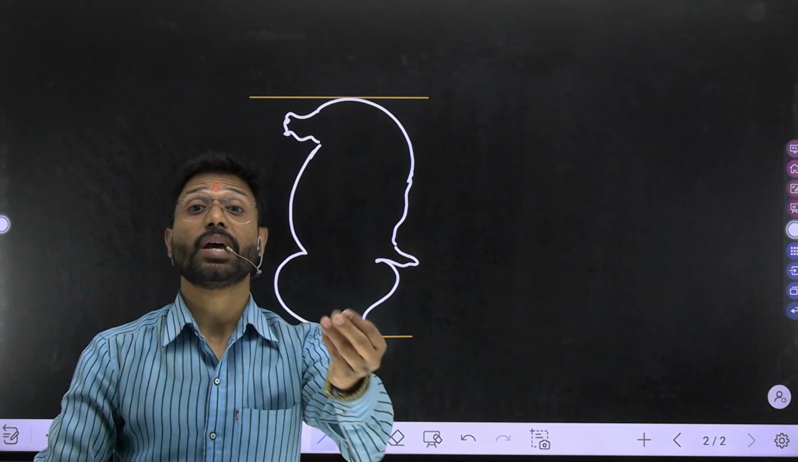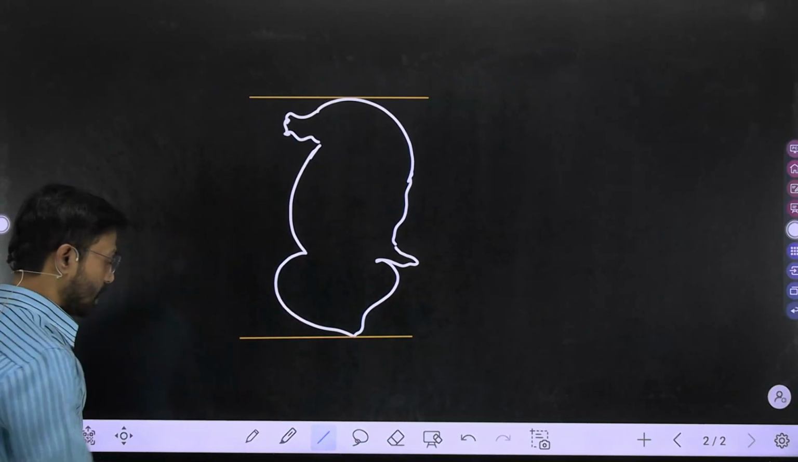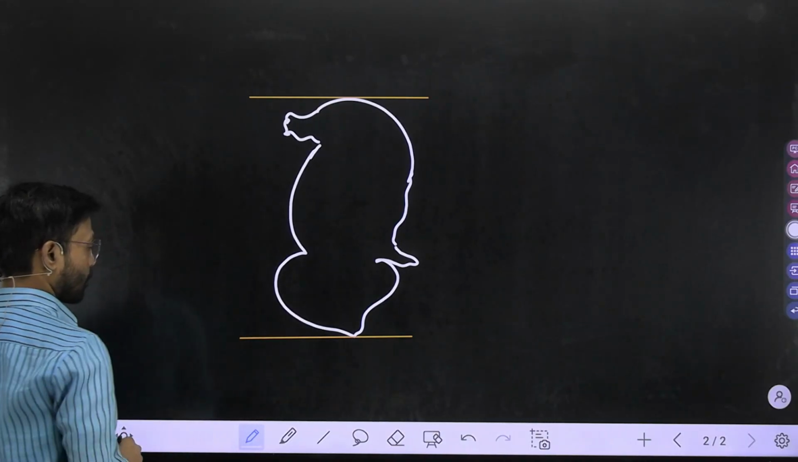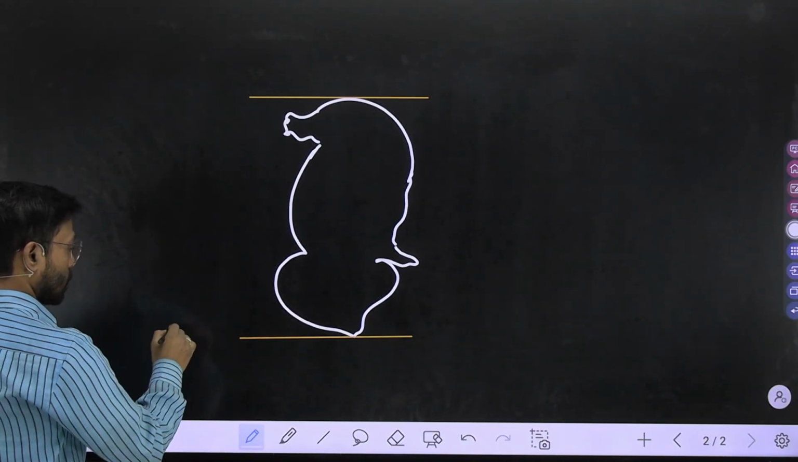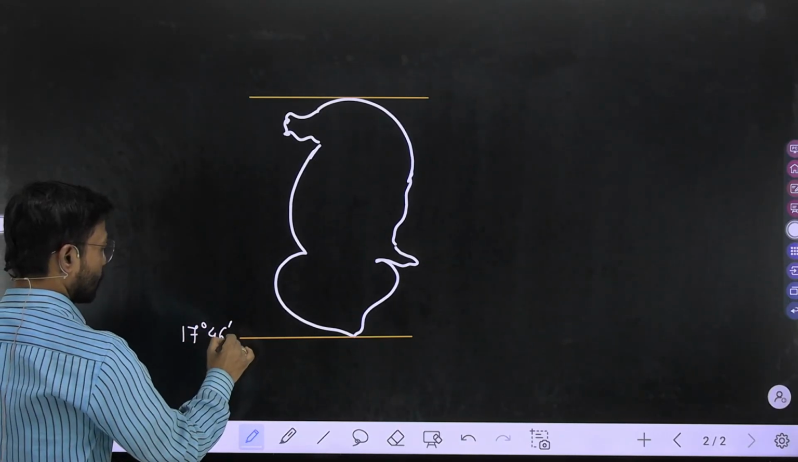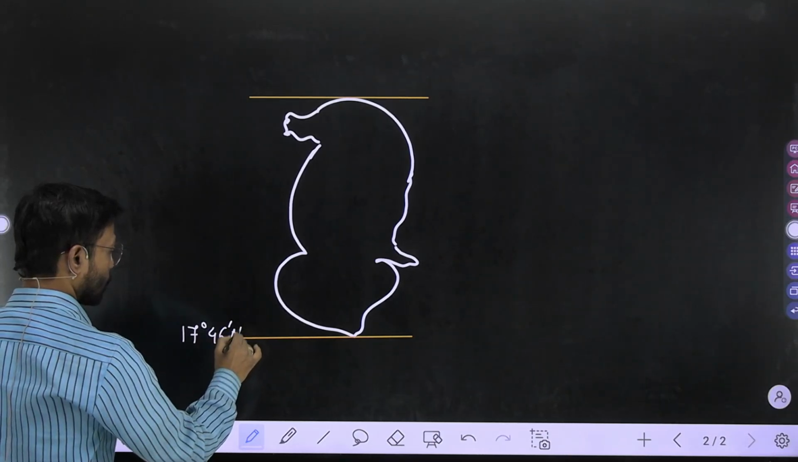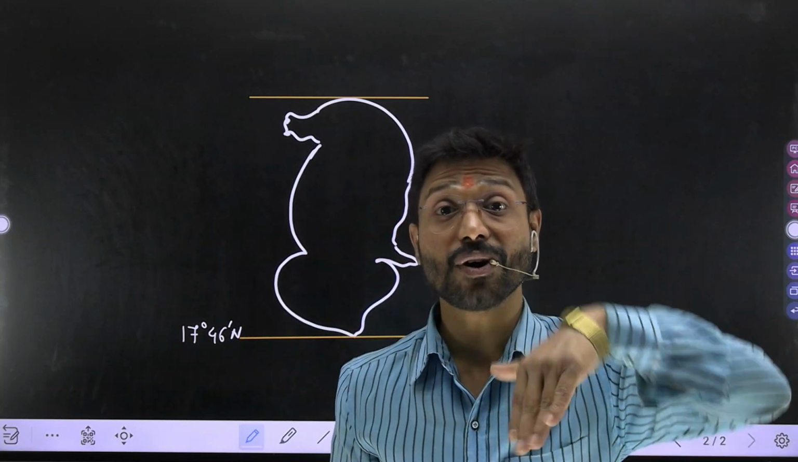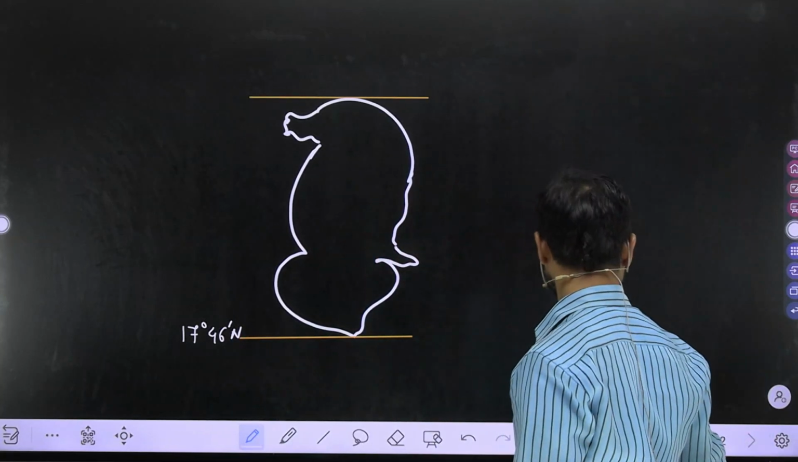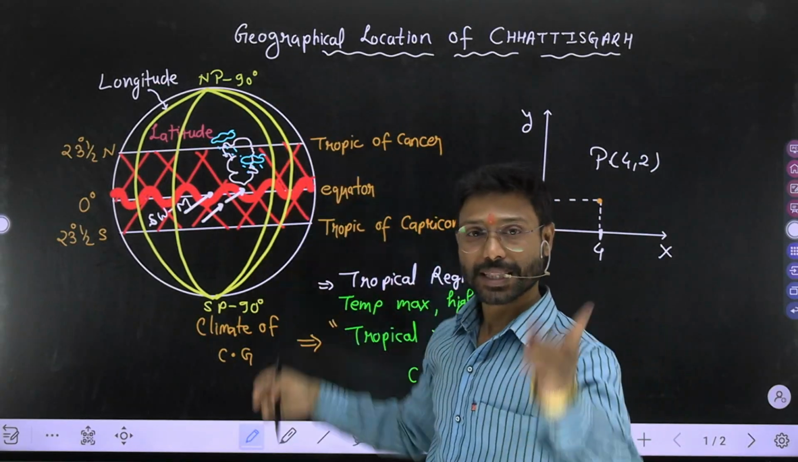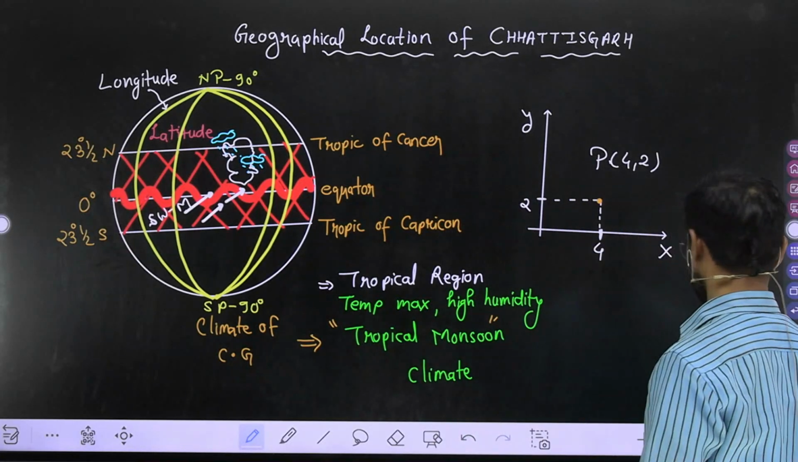Now what is the value of it? The value of this latitude is, my dear, 17 degree 46 minute north. Why am I writing north? Because we are in the northern hemisphere, north to the equator. That's why there is an abbreviation.